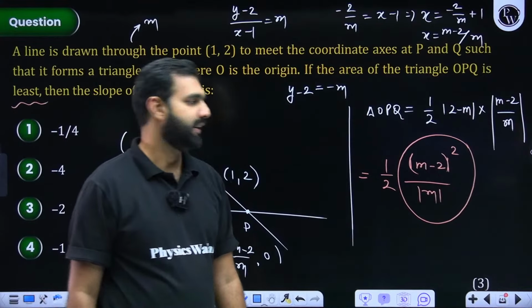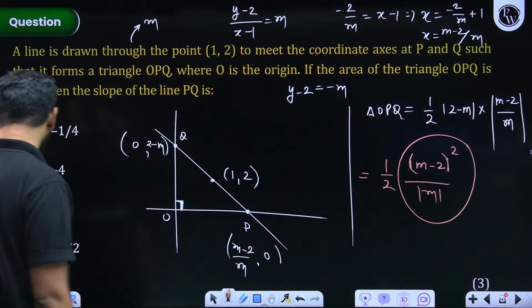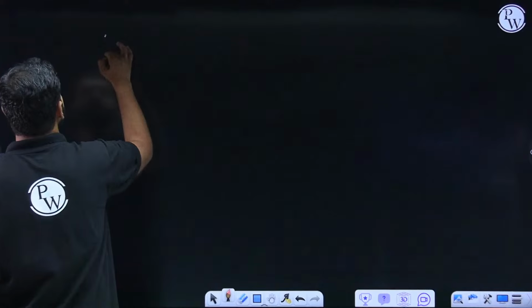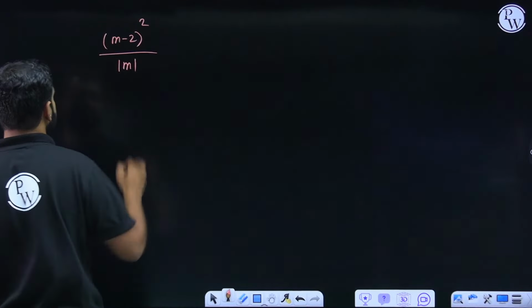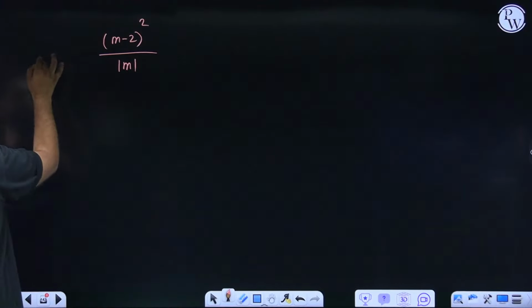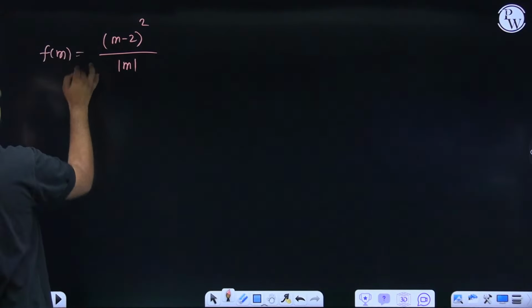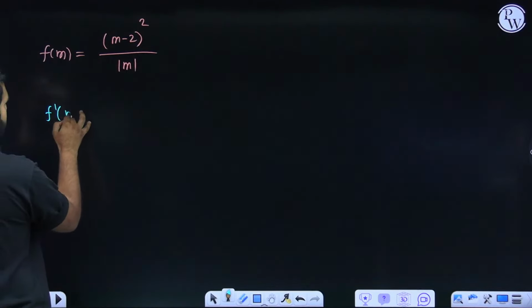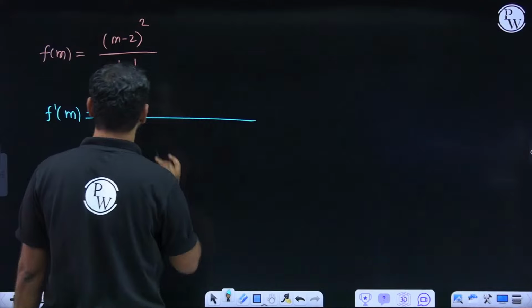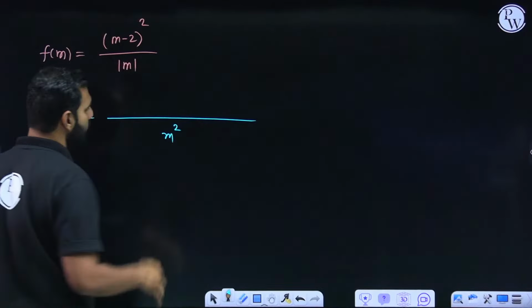Everybody listening and understanding? So (m minus 2) whole square upon mod of m needs to be minimized. This is a function of m, let's say f of m. So first of all I'll find f dash m. f dash m will be denominator squared, so mod m square is m square, I need not put a mod here.